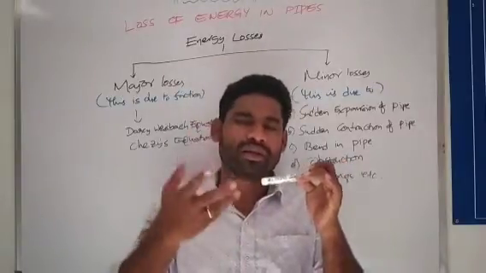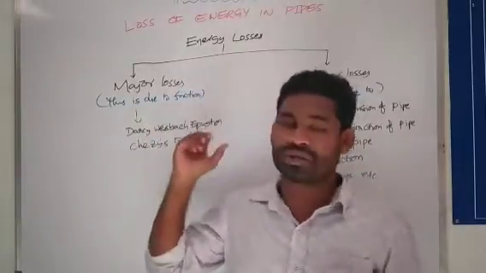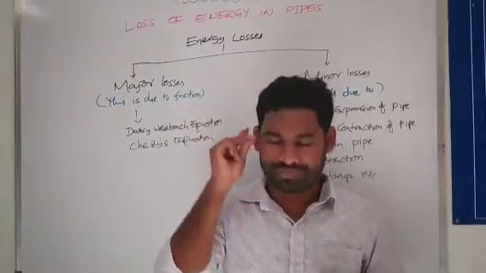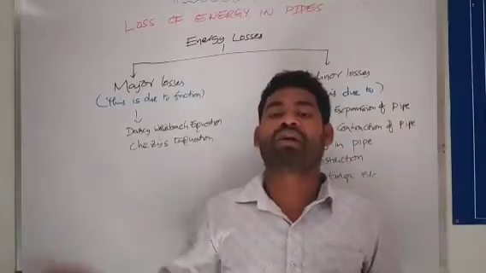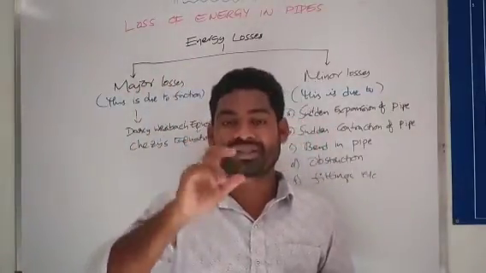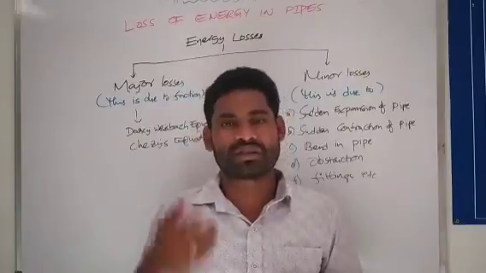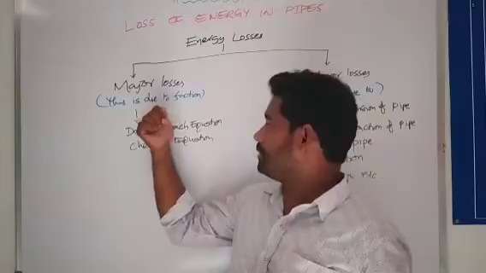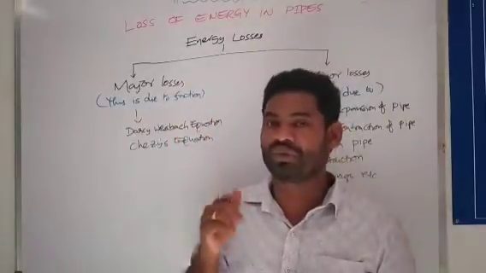But basically, in the major losses, you define the loss of energy as due only to friction. Friction is developed due to the roughness of the pipe. That is the major point.